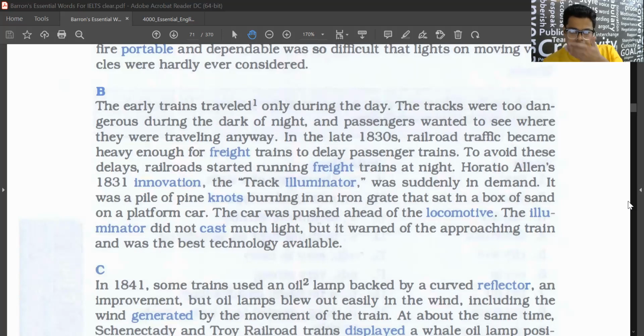Horatio Allen's 1831 innovation, the track illuminator, was suddenly in demand. It was a pile of pine knots burning in an iron grate that sat in a box of sand on a platform car. The car was pushed ahead of the locomotive. The illuminator did not cast much light, but it warned of the approaching train. It was the best technology available.